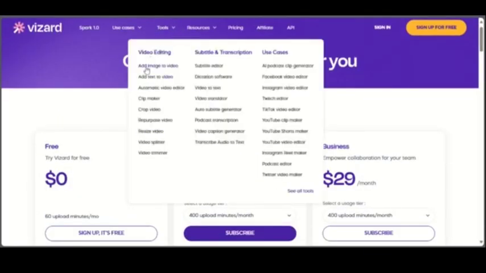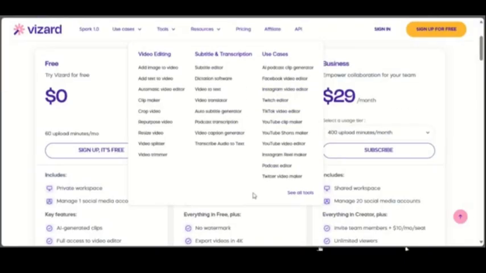So that's it. Don't forget that there's a slight learning curve if you're using Vizard compared to Phant AI, but both of them save you money, and they save you more money than hiring